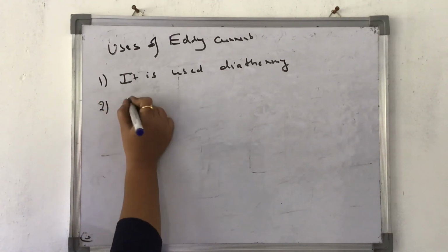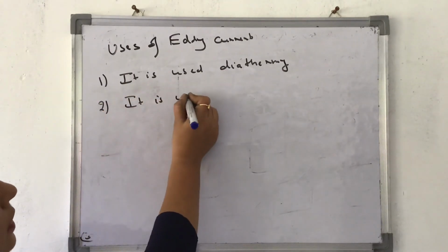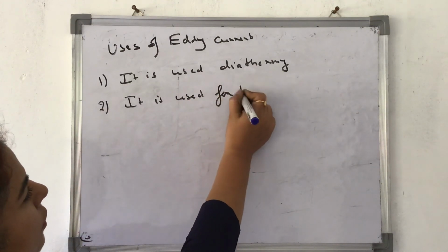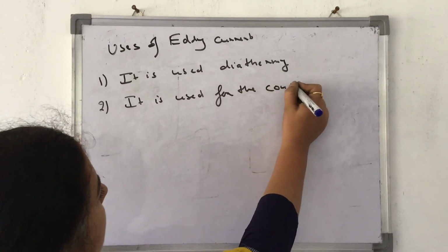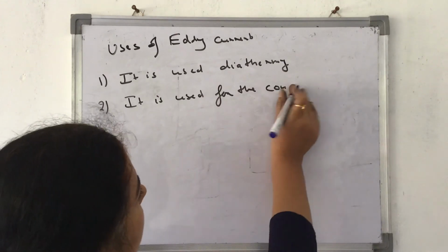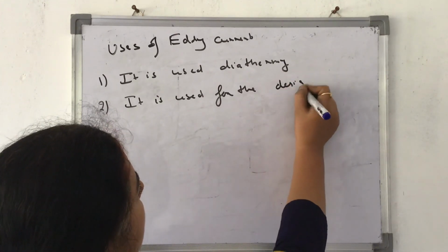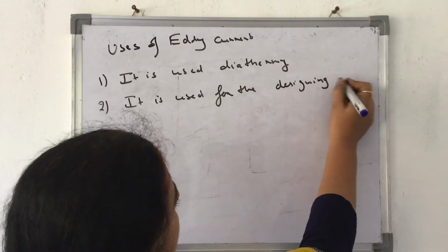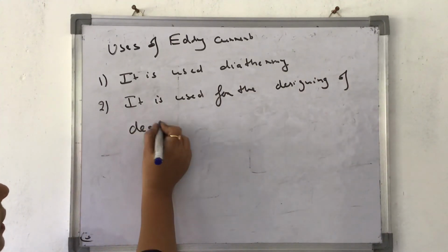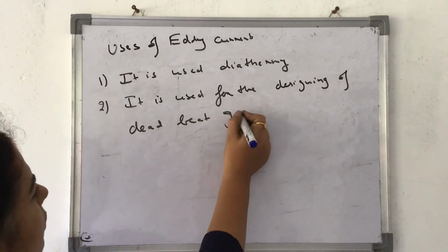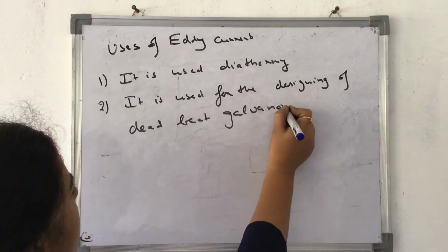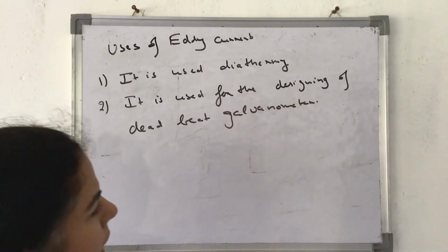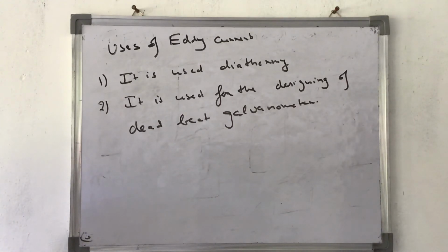Second, it is used for the construction or the designing of dead beat galvanometers. As explained, the needle of the galvanometer will come to rest immediately. How will it come to rest immediately? In a very short duration of time because of eddy current.